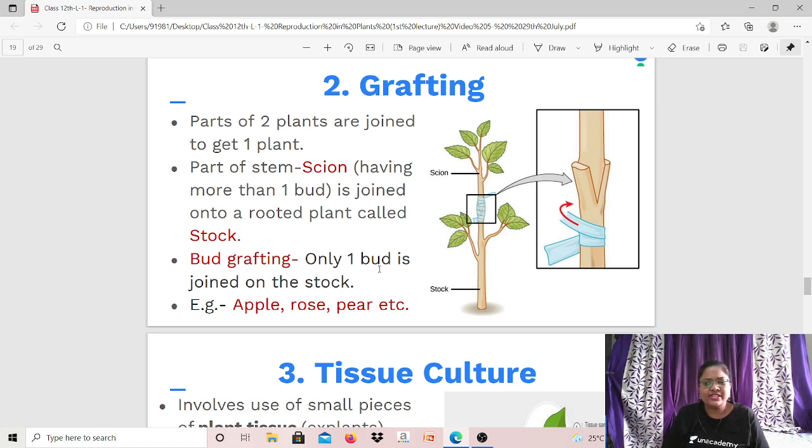Okay, chalo, let's see this. Yes, now cutting I have already finished.